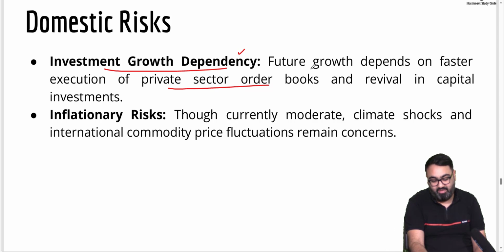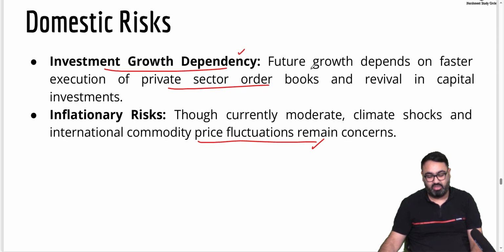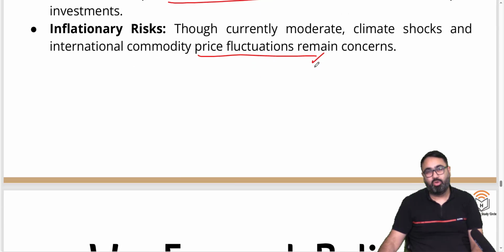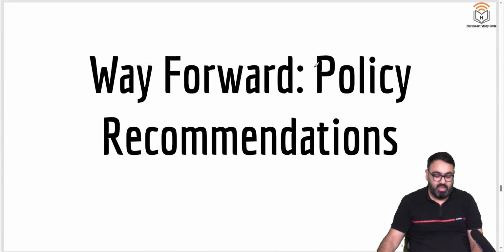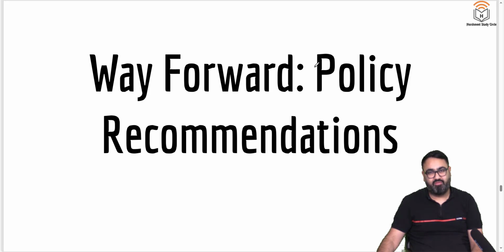There is also a risk of inflation, there is also a risk of price fluctuation. Because of climate change, we might have disruption in agriculture output as well. So it might lead to an increase in prices of food as well. Then the first chapter ends by giving some policy recommendations to be followed moving forward.